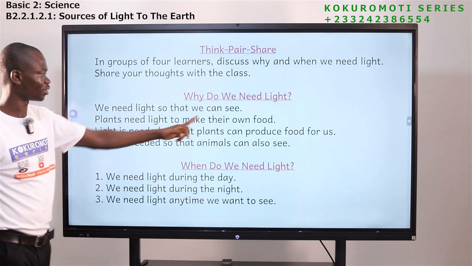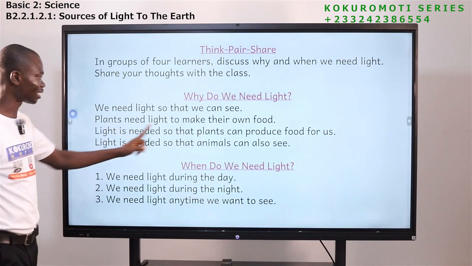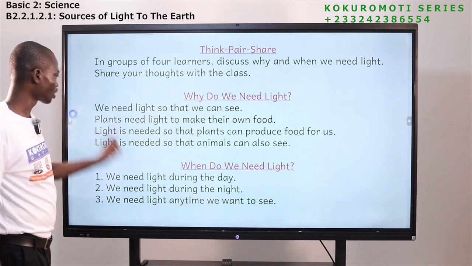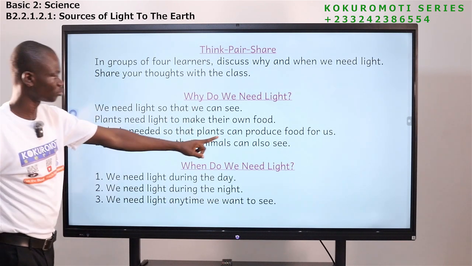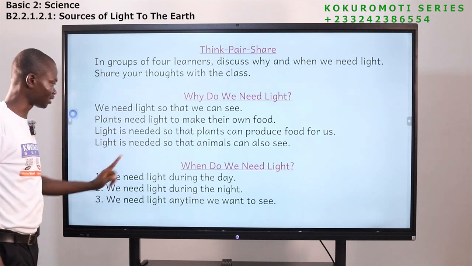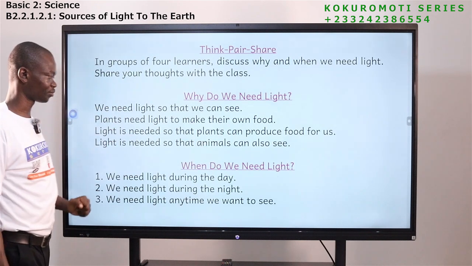We need light so that we can see. Plants need light to make their own food. Light is needed so that plants can produce food for us. Light is needed so that animals can also see.